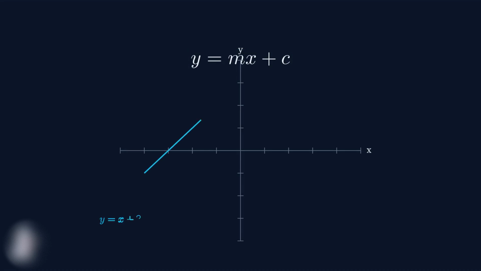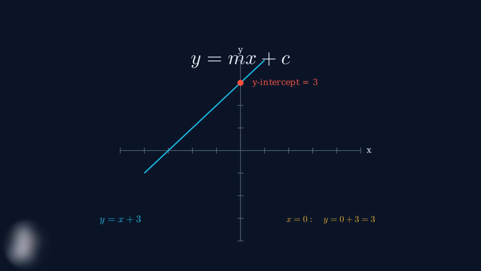Let me demonstrate this with a clear example. Here's a line with the equation y equals x plus 3. The y-intercept is 3, which means the line crosses the y-axis at the point where y equals 3. Notice that when x equals 0, we substitute this into our equation, y equals 0 plus 3, which gives us y equals 3.